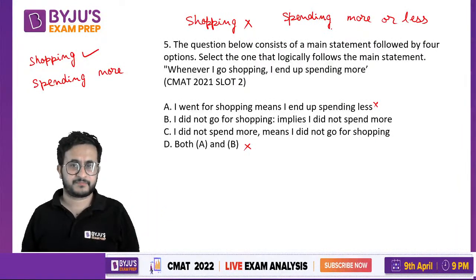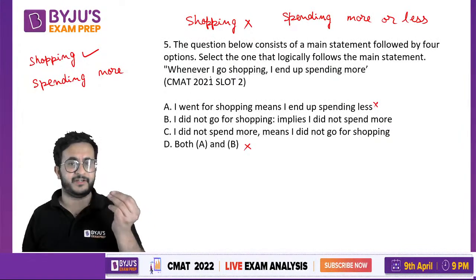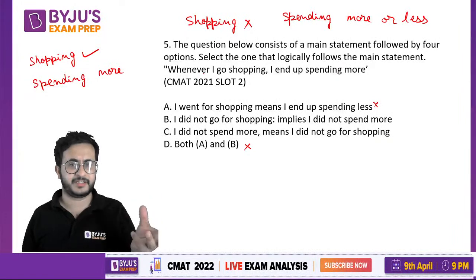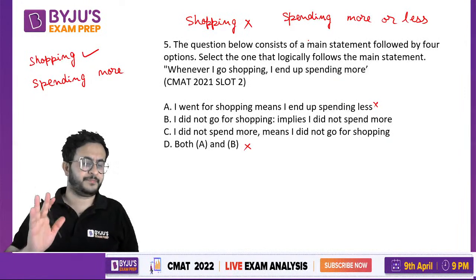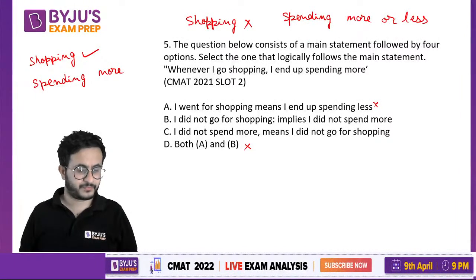I told you yesterday also, if something starts with whenever or if, it is the same thing, जब भी. So if he goes for shopping, he will spend more. But if he does not go for shopping, we do not know whether that person will spend more or less.